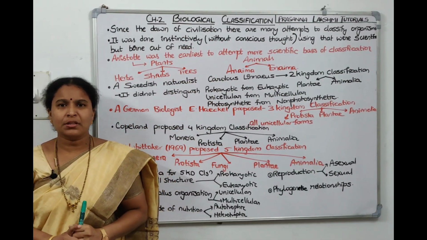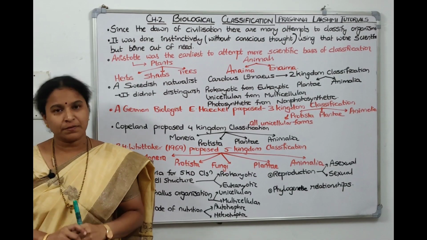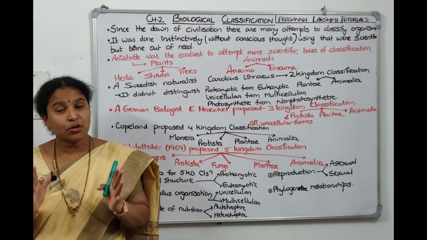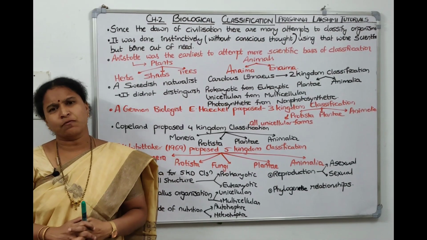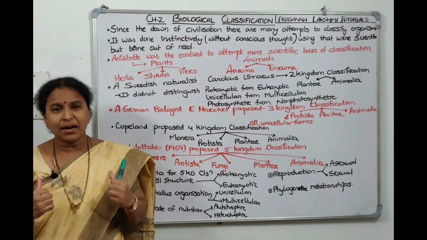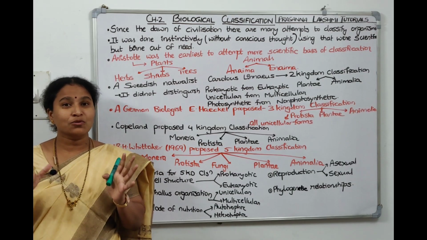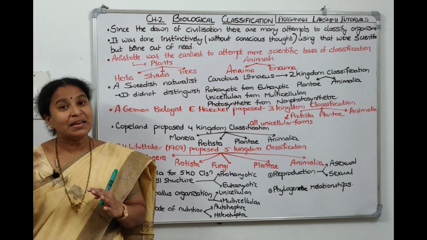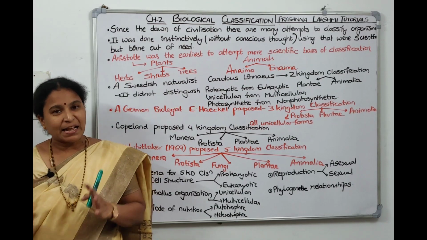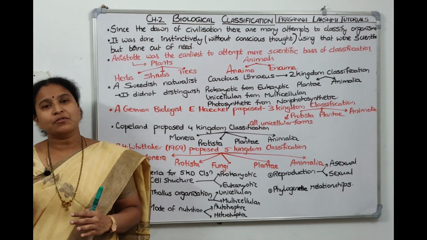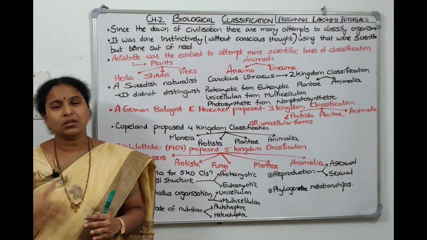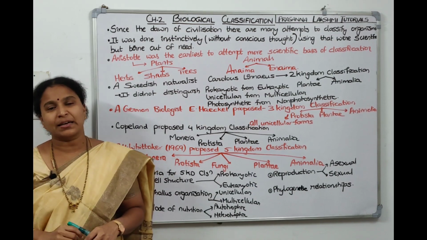So in the first chapter, The Living World, we studied the significance of classification. 1.7 to 1.8 million species are there so far which are recorded. So in our lifetime it is not possible to study those 1.7 or 1.8 million species. So if we classify them under one phylum, if you study one species, almost all the species in that phylum will have similar characteristics.